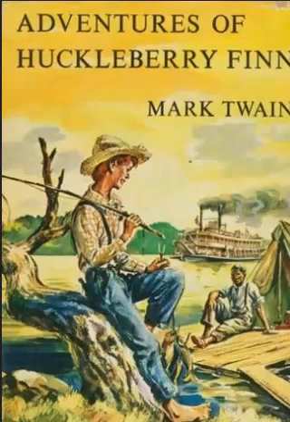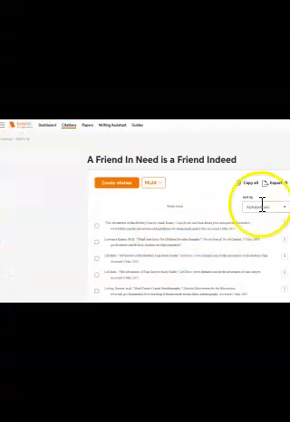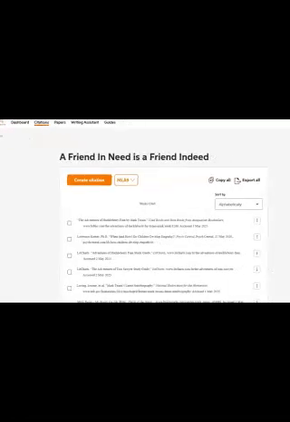Now it's time to find all of my Works Cited citations. Be sure they are formatted correctly using EasyBib and add them to my Outline Works Cited assignment. I'm over here in EasyBib and I'm going to click on the project that I created for this essay.